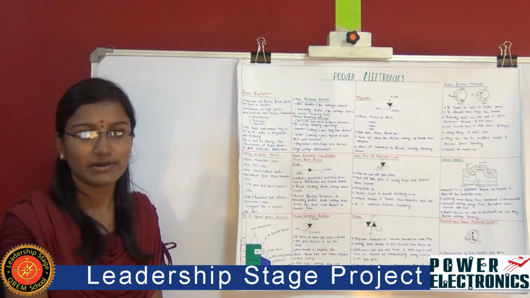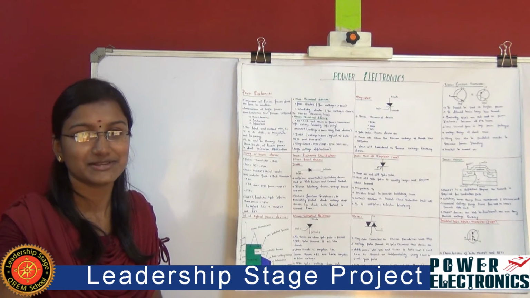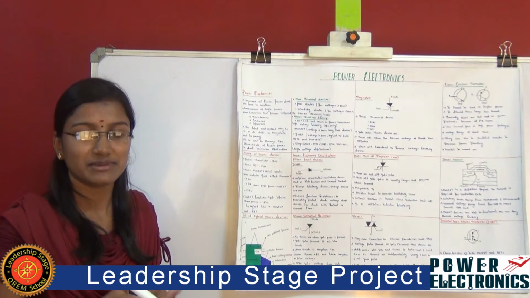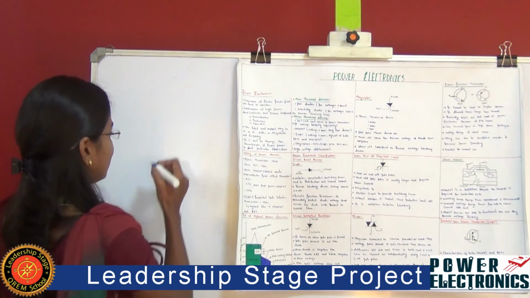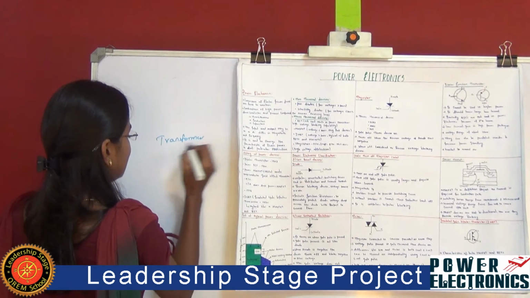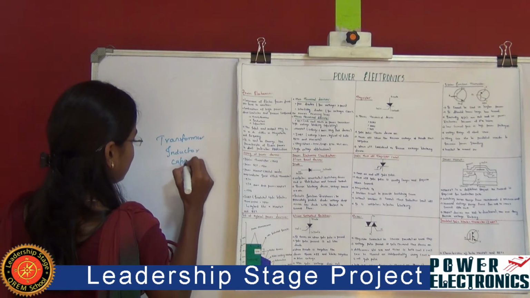So what is meant by power electronics? Power electronics is nothing but the conversion of electric energy from one form to another. It is also a combination of semiconducting devices as well as passive components, which include transformer, inductor and capacitor.